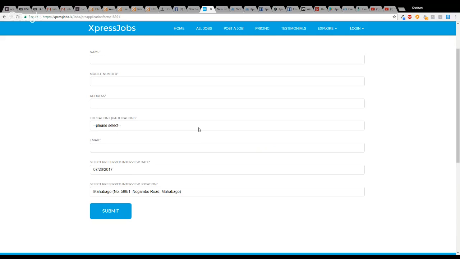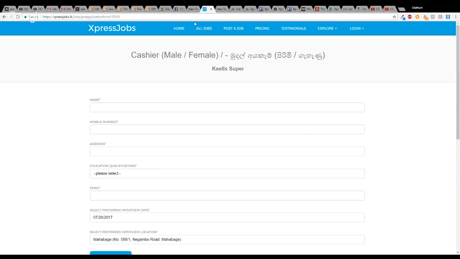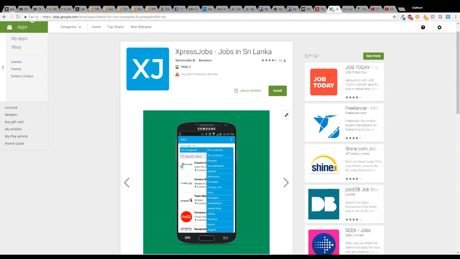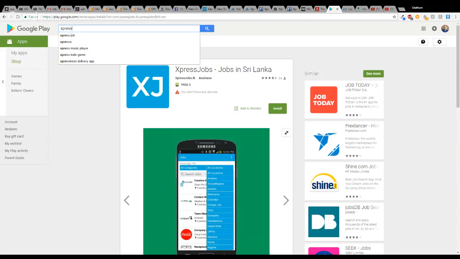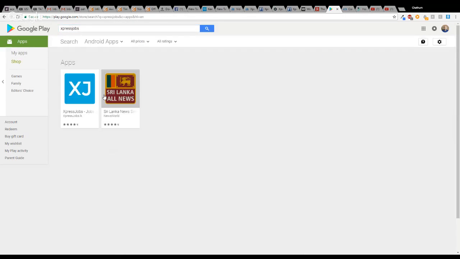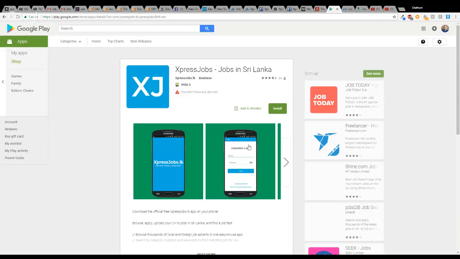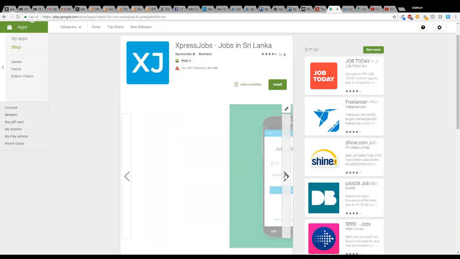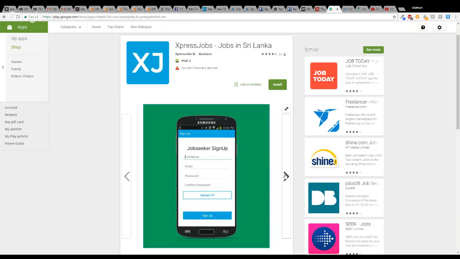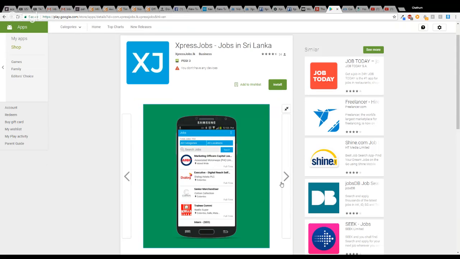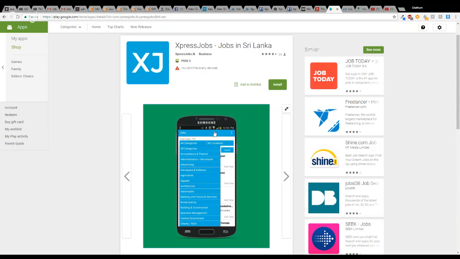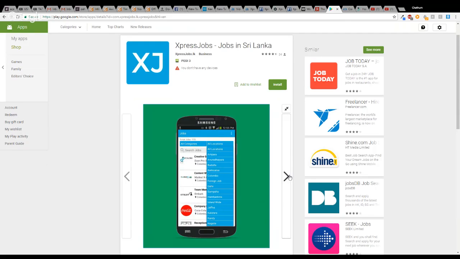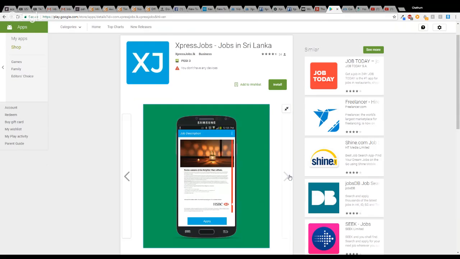I'm not necessarily going to show how the Android app works, but if you like, you can always just go to Google Play and search for Xpressjobs, and there we are. Download and install it. It's got a few user interfaces. You can log in, and you can sign up. You can browse through the adverts, or you can search, and you can apply.